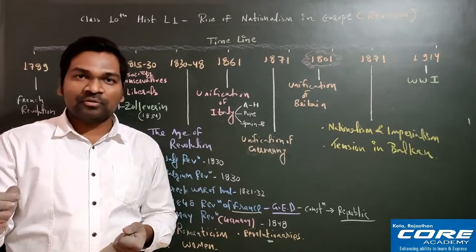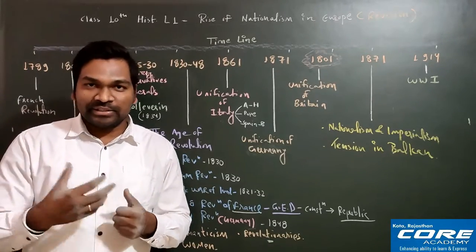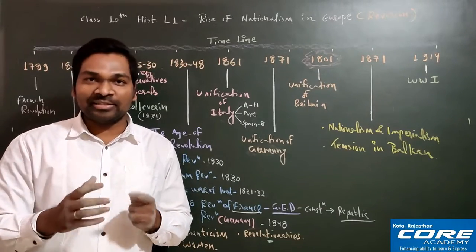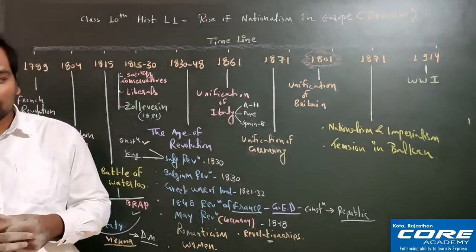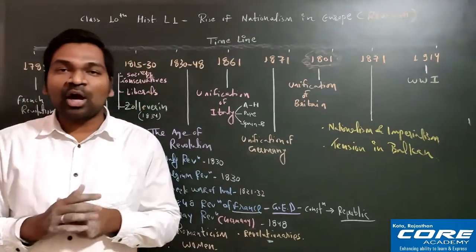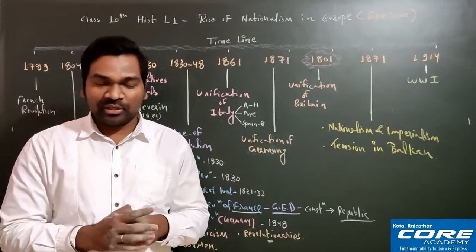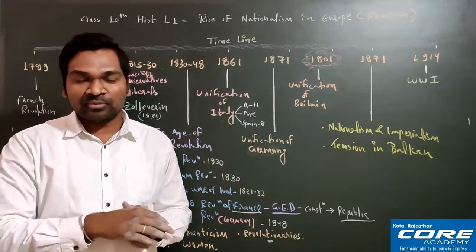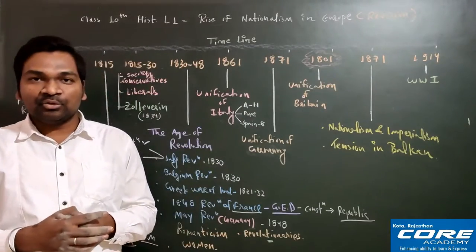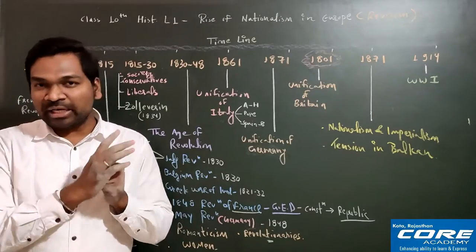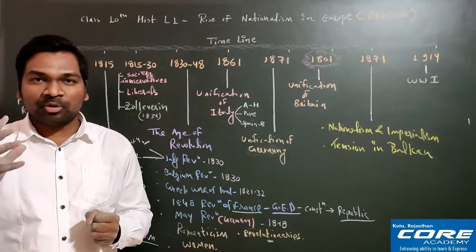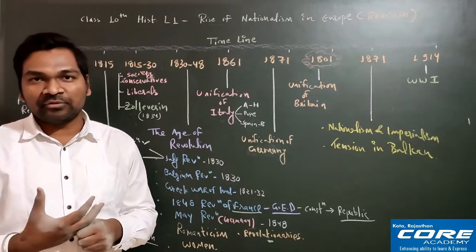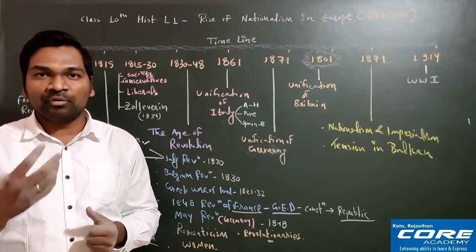And he was chief minister of Sardinia Piedmont also. Since Sardinia Piedmont was controlled by the king only, that is Victor Emmanuel II, you can understand. So here the chief minister's name was Count Camillo di Cavour. Okay, Count Camillo di Cavour was the chief minister from Sardinia Piedmont. So this Count Camillo di Cavour was a very clever person. He was a diplomatic master, and he had great friendship with the French army and with the French government.